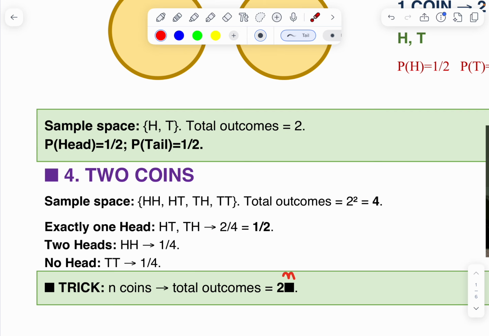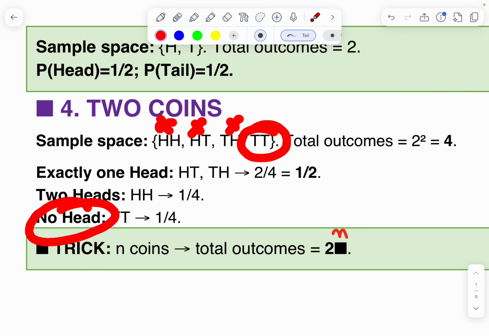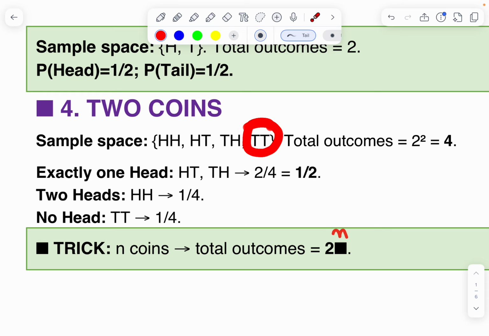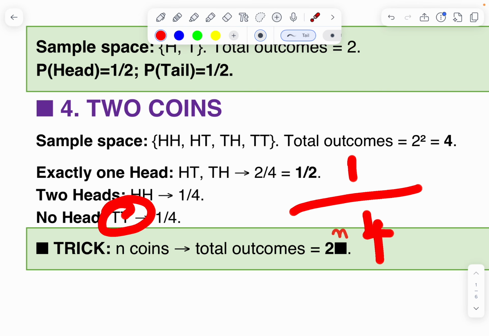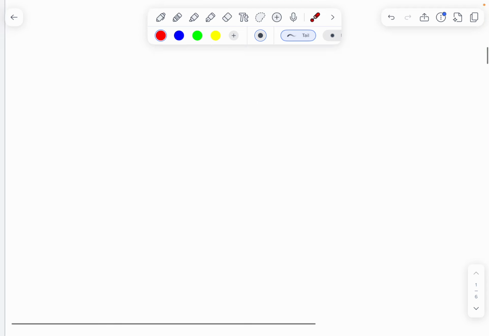Next, no head. What is the probability of getting no head? You can observe here, there is a head, there is a head, there is a head, and there is one with no head. This is the answer. Therefore, only one chance out of 4, 1 by 4. Total outcomes 4, only one favorable, 1 by 4. Trick: for n coins, total outcomes 2 power n. Already we discussed this.